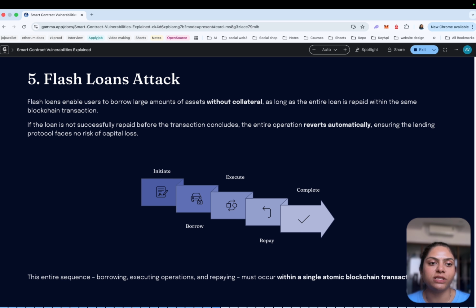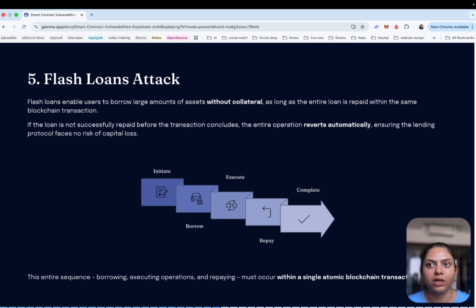To understand why flash loans are powerful, we first need to understand how borrowing normally works. In traditional finance, if someone wants to borrow money, they usually need collateral. For example, if you borrow $1 lakh, the lender wants to know you will repay it. But flash loans work differently. A flash loan allows someone to borrow a large amount of assets without collateral, as long as the borrowed funds are returned within the same transaction. If the loan is not repaid by the end of the transaction, the entire transaction